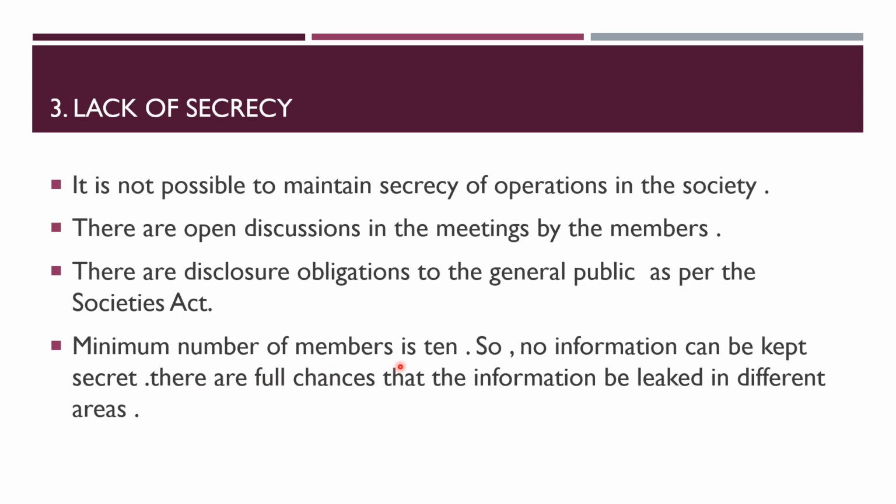The minimum number of members is 10. So therefore, no information can be kept secret. It will be revolving around each and every member. Then there are full chances that this information will be leaked in different areas. Therefore, these cooperative societies are facing the lack of secrecy in their operations.